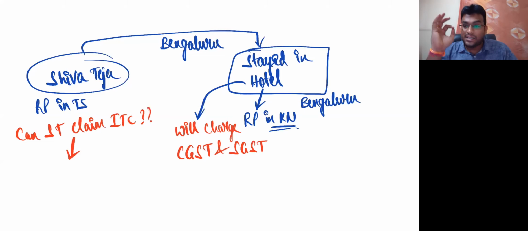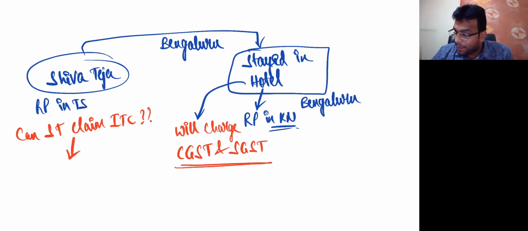Listen very clearly. If the location of supplier and place of supply both are in the same state, we call it intrastate supply and we charge CGST and SGST. But if the location of supplier and place of supply are in different states, we call it interstate supply and we charge IGST, my dear friends.